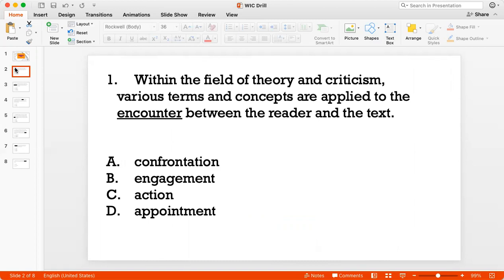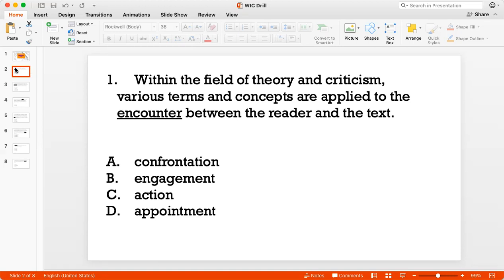So here I'm talking about the field of theory and criticism, and I'm talking about the way the reader and the text come together, the way the reader meets the text and tries to look at the text, analyze the text, right? So that encounter between the reader and the text has been defined by various terms, right? So if I look at the options here, I have confrontation, I have engagement, I have action, and I have appointment. So the best replacement for the word encounter as used in the sentence would be engagement.